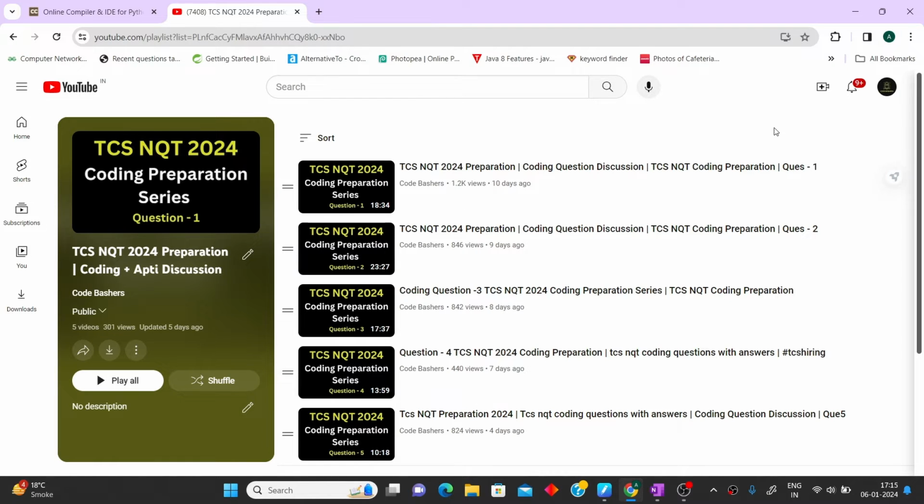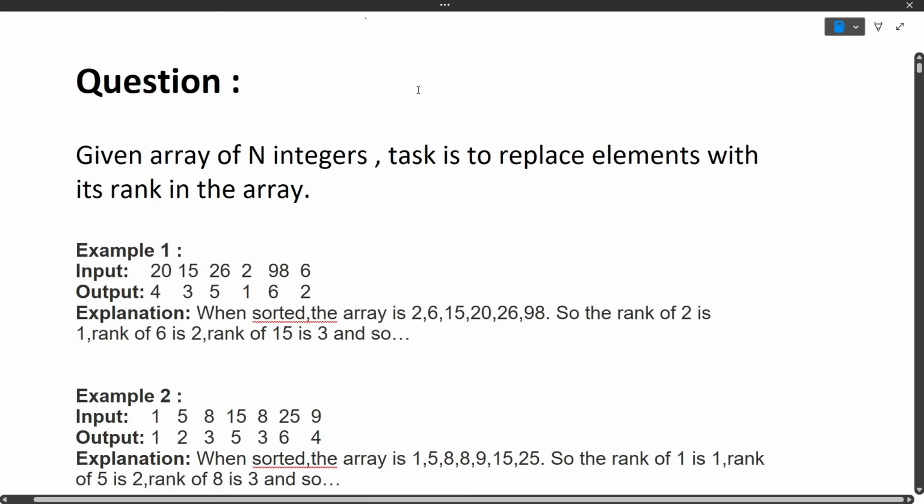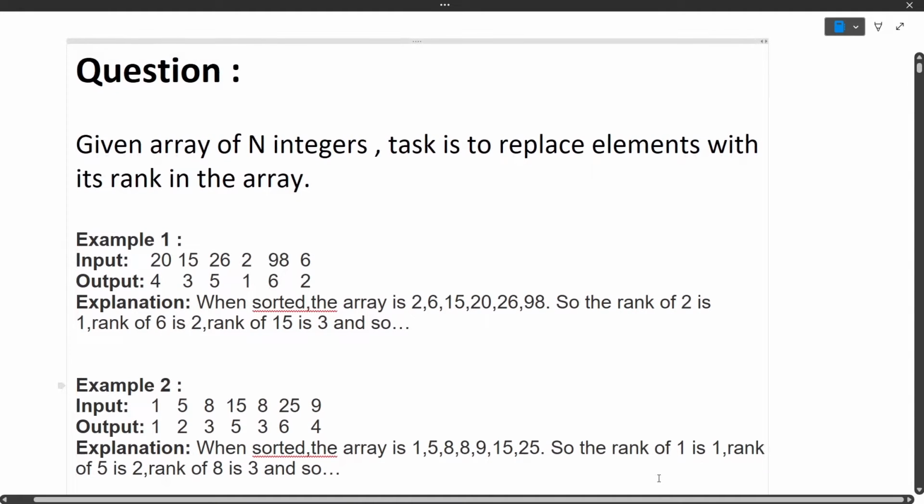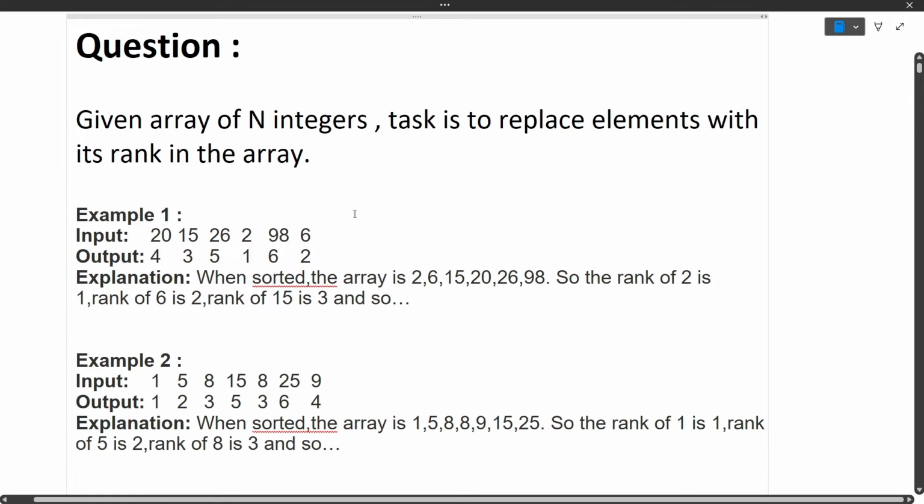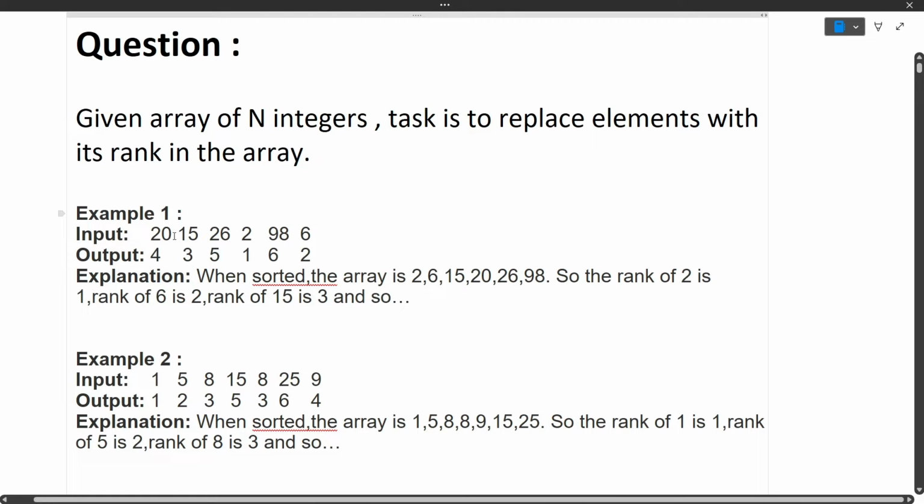So guys, now let's start this video. The question here is, given an array of n integers, your task is to replace elements with its rank in the array. So you will be given an array of n integers, and each integer in that array should be replaced by its rank. Now you will say, what is the rank? For that, let's understand the question first with the help of examples.